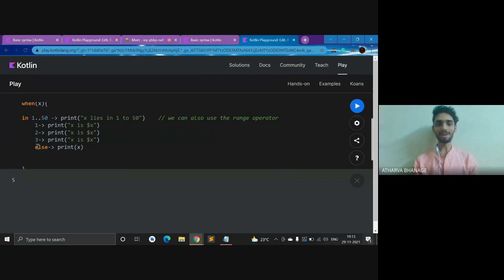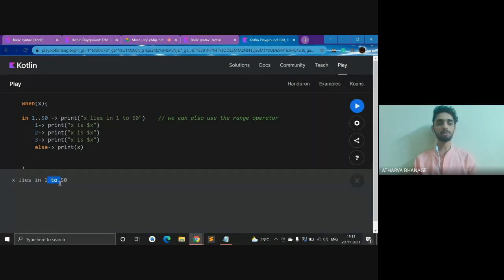So right now, what we had, the else block was called. Why? Because these conditions weren't being satisfied. But what if I want to show a range, that if some number exists from 1 to 50, then you print this, or else go on with the next lines and whatever works out, do that, or else you obviously have the default statement, that is else. So yeah, if I run this code,